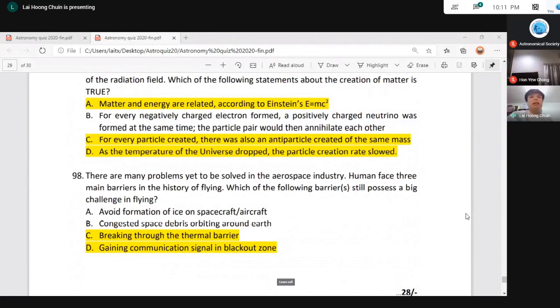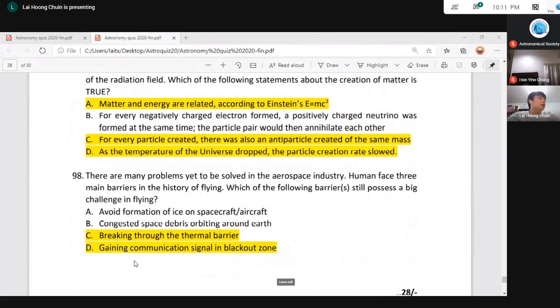All right, thermal barrier happens especially in hypersonic flow, especially in spacecraft re-entry. In this case, the temperature is so high that it will cause deformation on the structure. So that's why thermal barrier is currently still a hot topic in research, and also the communication blackout zone. That means during re-entry, because of the heating, there's a layer of plasma which isolates the spacecraft from signals.